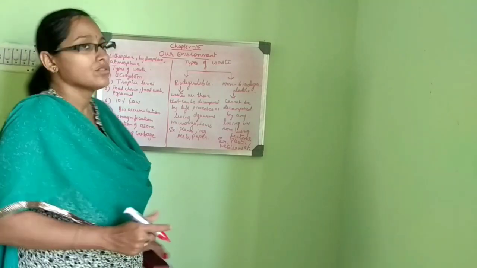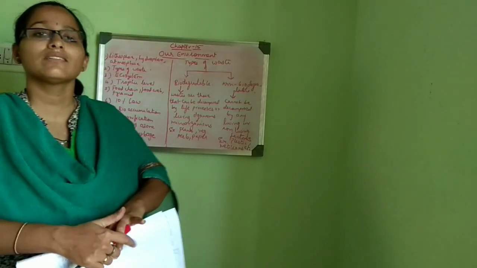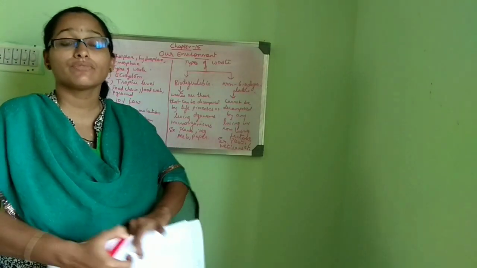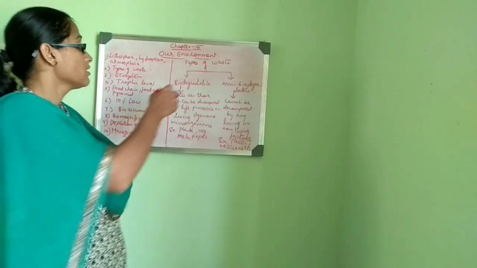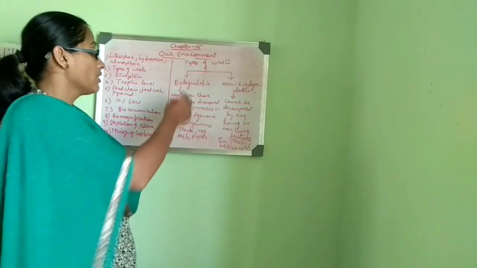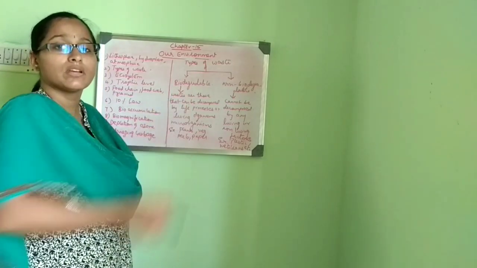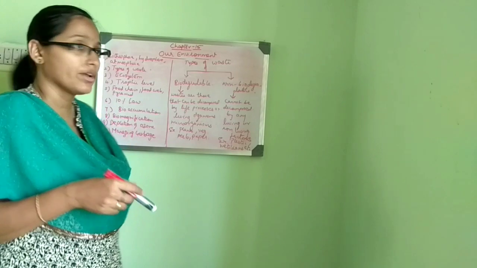etc. So we know that in the general sense, waste means it is not used for anything and we discard it. But again we can segregate into two different types, that is biodegradable and non-biodegradable waste. Biodegradable wastes are those that can be decomposed by certain organisms present in the soil.